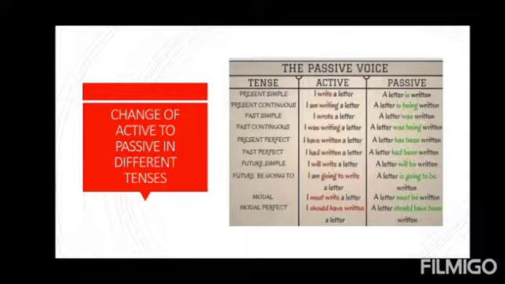A letter is being written by me. Past simple, I wrote a letter. A letter was written by me. Past continuous, I was writing a letter. A letter was being written by me. Present perfect, I have written a letter. A letter has been written by me. Past perfect, I had written a letter. A letter had been written by me. Simple future, I will write a letter. A letter will be written by me.